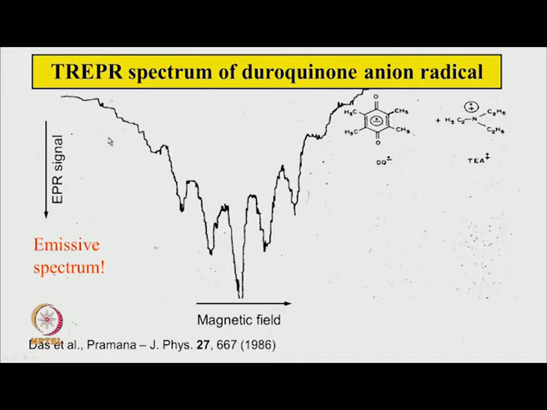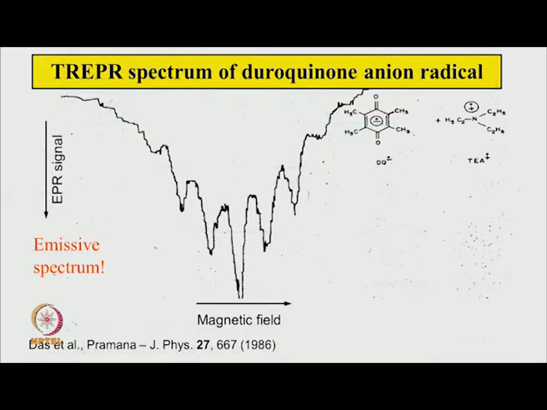Here, as I said earlier, the direct detection technique gives the absorption spectrum, and the way we have adjusted the spectrometer, it is supposed to give the absorptive signal, but everything comes in the opposite direction. That is very strange, as if the signal is in the emissive form. It is indeed very strange. We will not try to explore why it is so, but we will postpone it for later discussion.